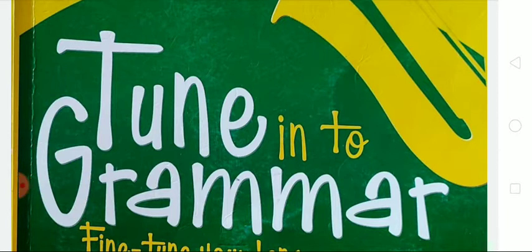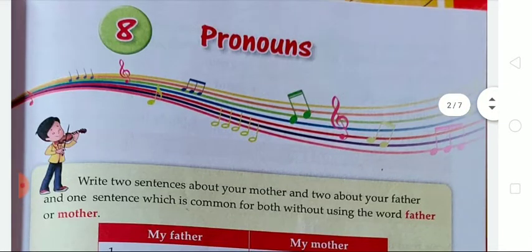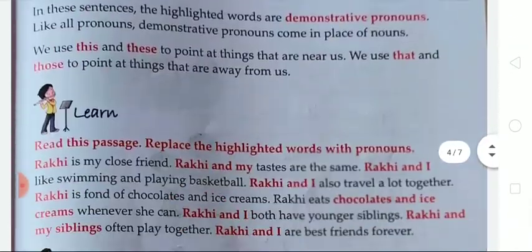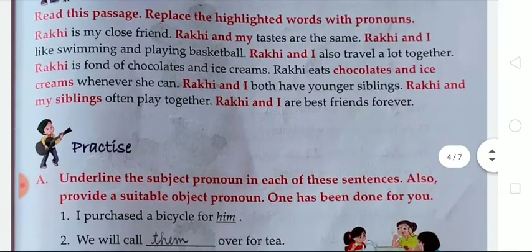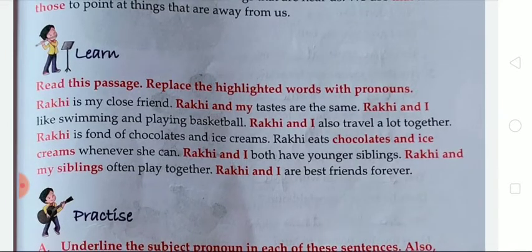First of all, take out your Tune into Grammar book and open chapter number 8, that is pronouns. In this chapter we have already completed the exercise given on page number 45. Dear students, first there is an exercise: read this passage and replace the highlighted words with pronouns. As we all know, pronoun words are he, she, it, they, we. And pronouns are the words that we use in place of nouns.